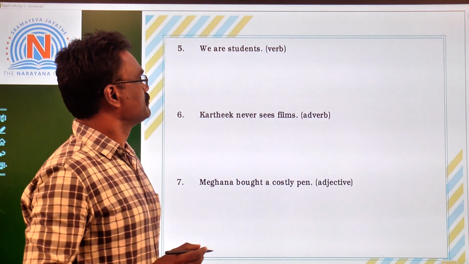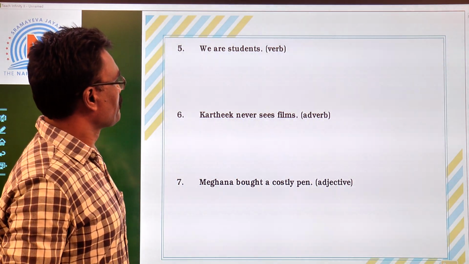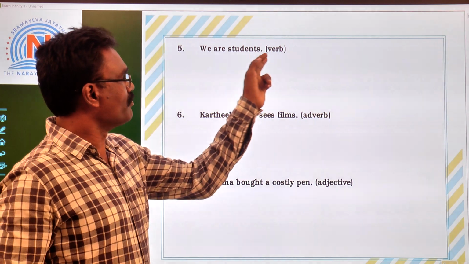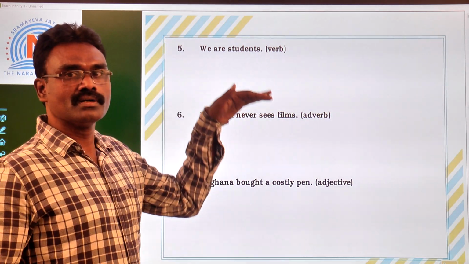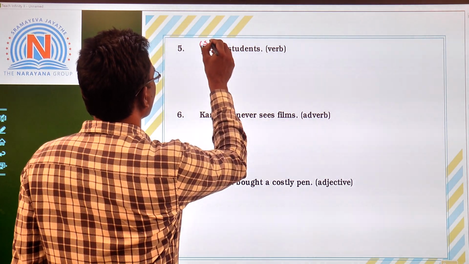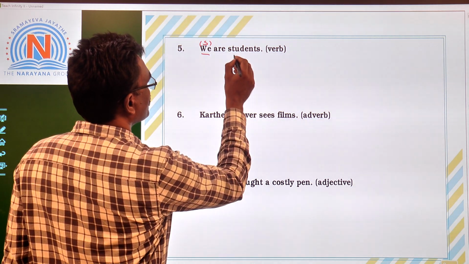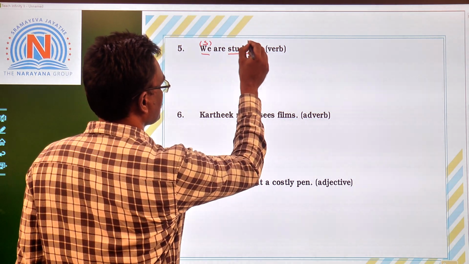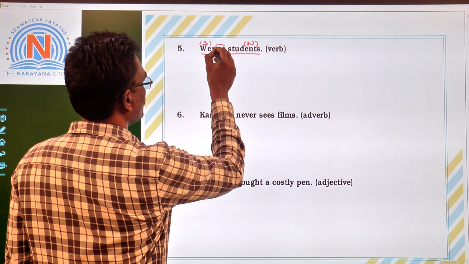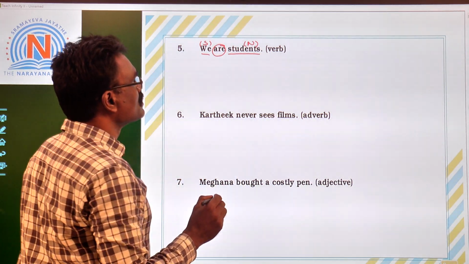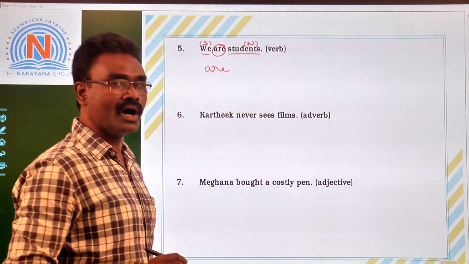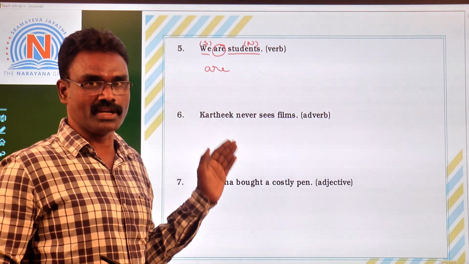Now let us see the fifth one. We are students. What is given in the brackets? Verb. Identify the verb from the given sentence. We is a pronoun used as the subject. Students is a noun used as the subject complement. Then what is the remaining word? Are is the verb in the given sentence. Are indicates the state of being.